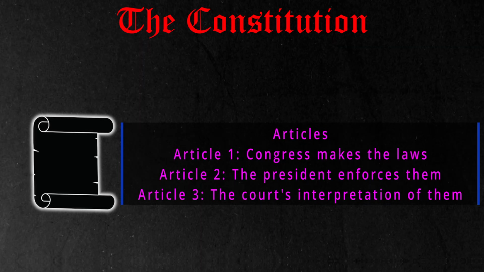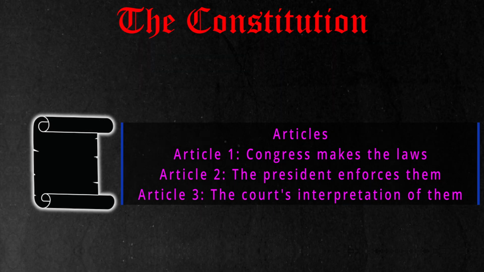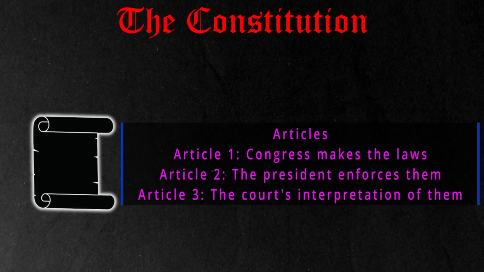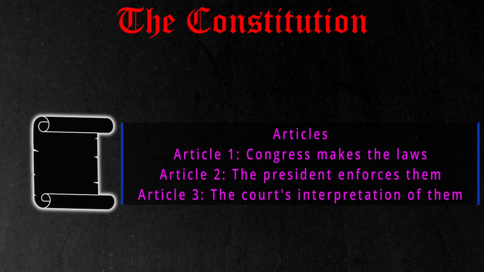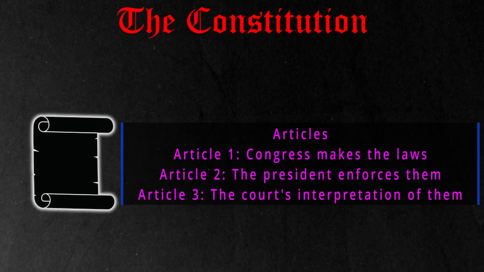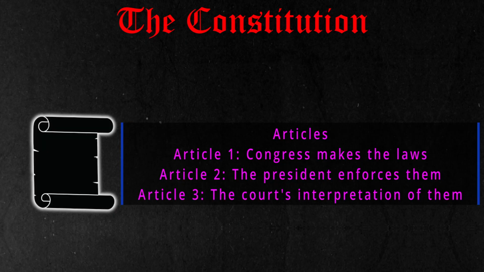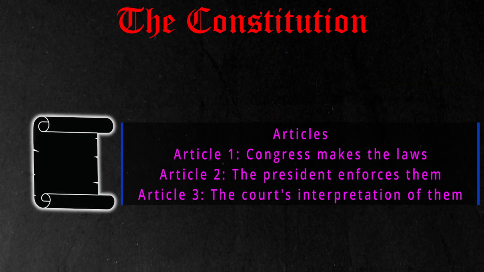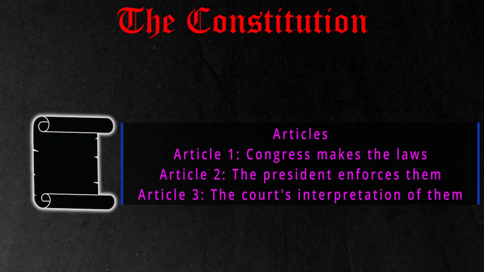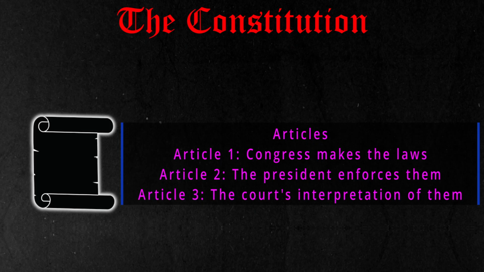This is separation of powers and checks and balances, as they make sure no branch gets too strong. An example would be the president can veto laws, but Congress can override that veto. Then there's also the Bill of Rights, which are the first 10 amendments that protect freedoms like speech and religion.